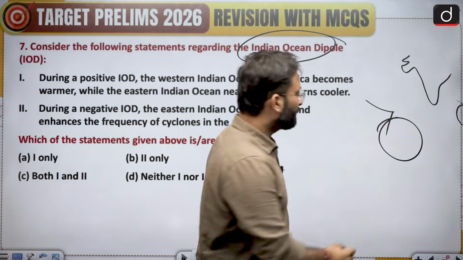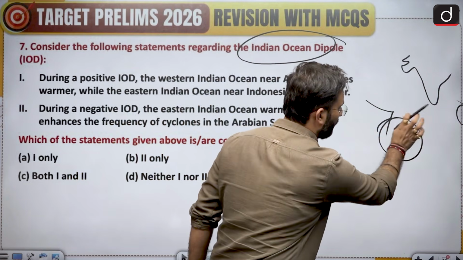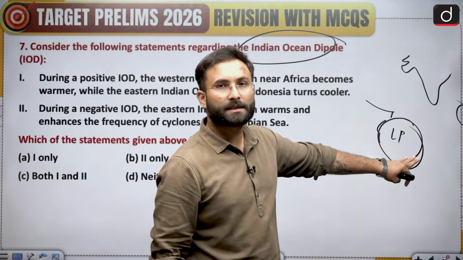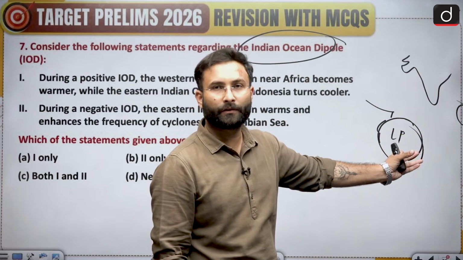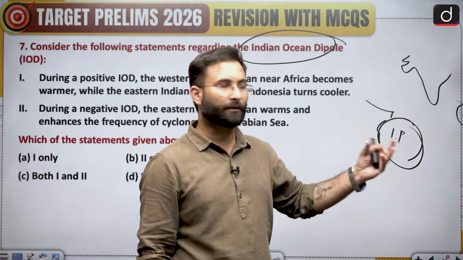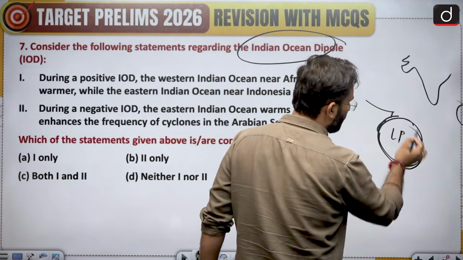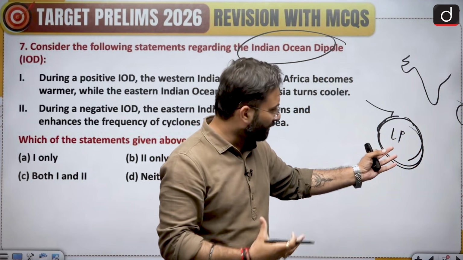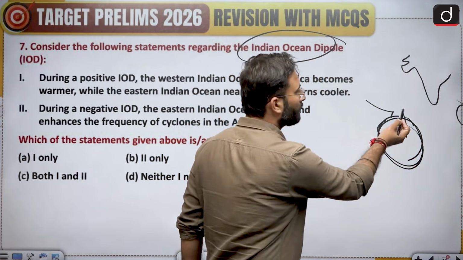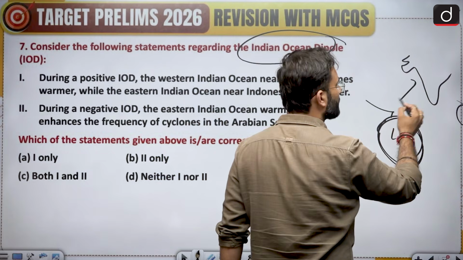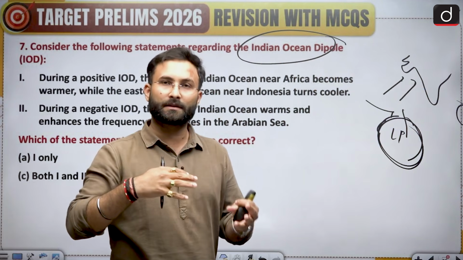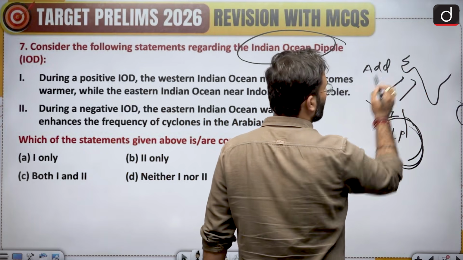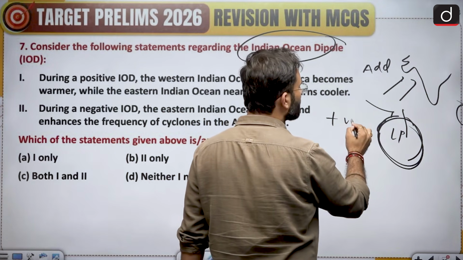So, if this particular part generates a low pressure area, because of the low pressure area, you know that there will be evaporation and convection, and these winds which are getting convected through this region will start to move in this direction during the monsoon. Because we know that we are having a southwest monsoon, it will add up to the monsoon. Now, this condition will be called the positive IOD.